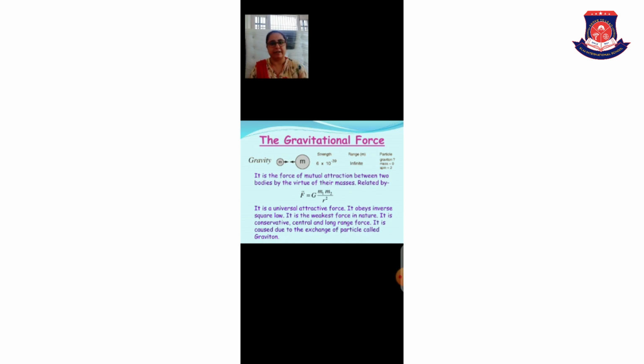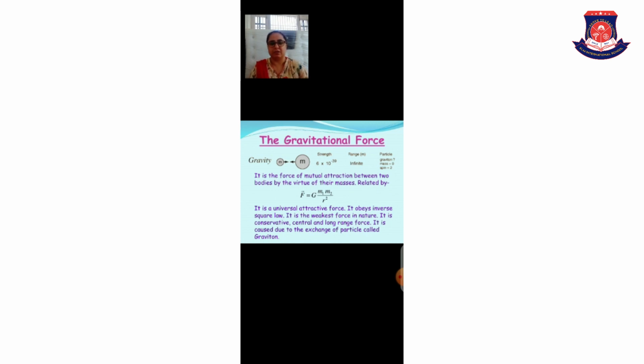First, F is directly proportional to m1 m2, and second, F is inversely proportional to the square of the distance between them. If we combine both equations, F is equal to G m1 m2 over r square. That is the gravitational force equation.